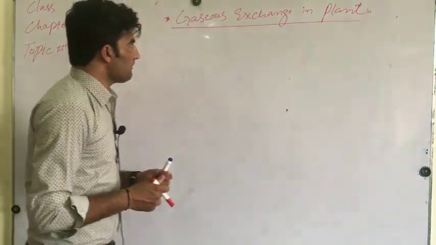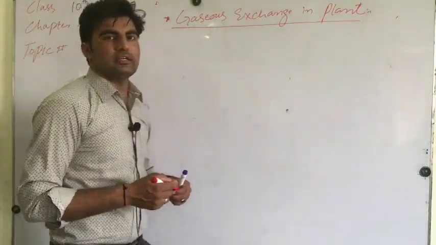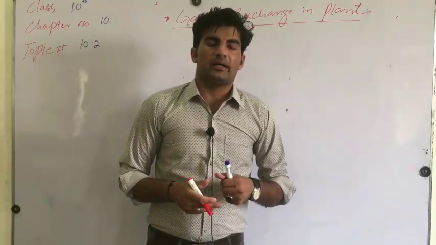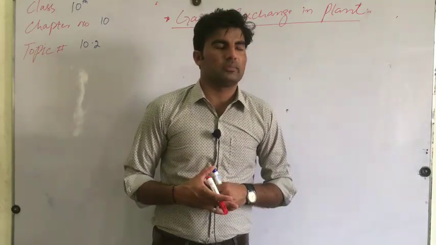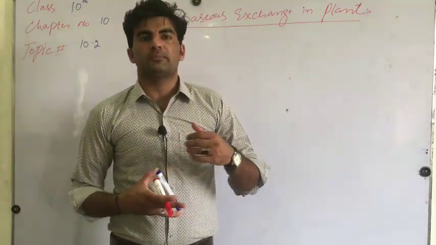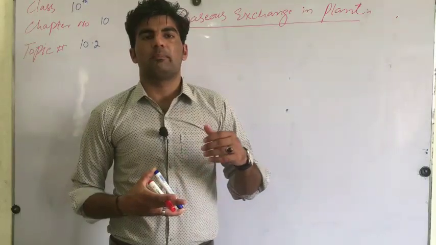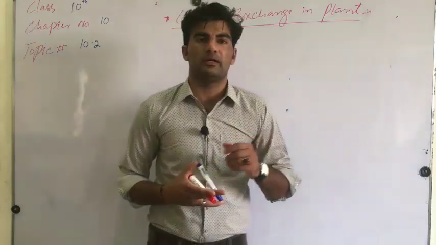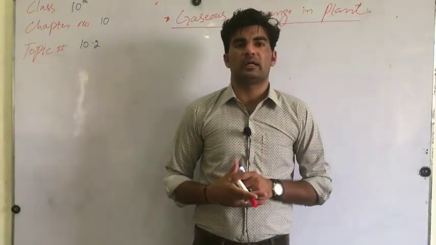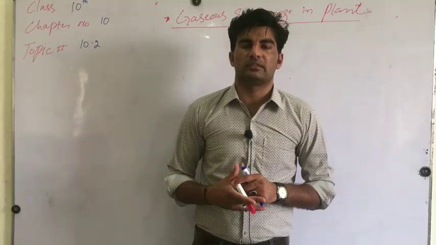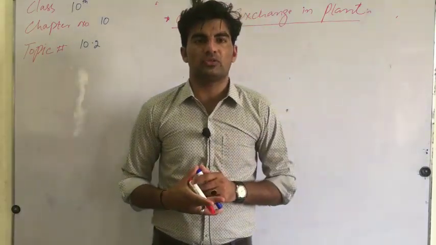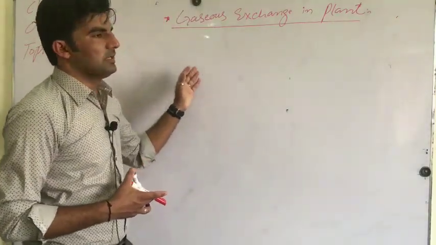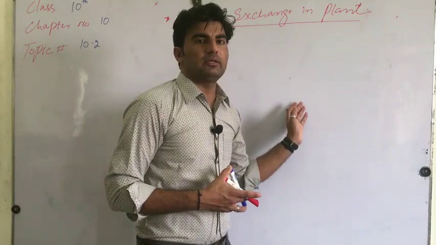During daytime, respiration also occurs inside a plant. During daytime, the plant inhales carbon dioxide from the outer environment and expels oxygen, which is a byproduct of the photosynthesis process that occurs inside a plant in the presence of sunlight. Now during daytime, respiration also occurs in the plant, and at that time carbon dioxide is taken from the outer environment by the plant.